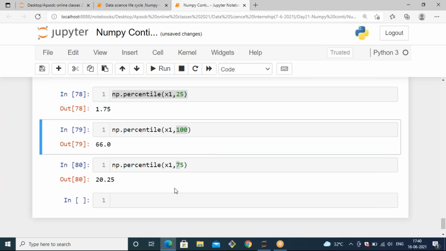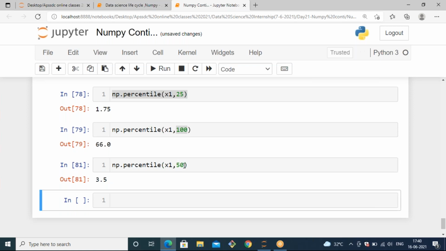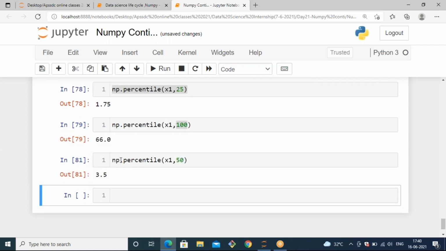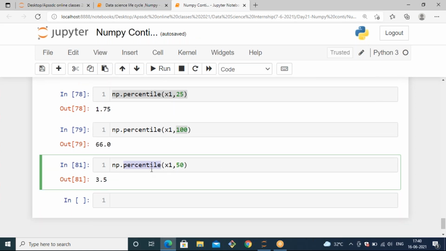If I want to calculate the 50 percentage, 50 percentage of the x1 array will give you 3.5. So in the backend we have a method. Inside this method, it will automatically calculate the total sum and average into percentage. Then it will give the result.